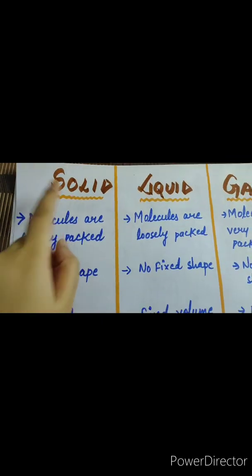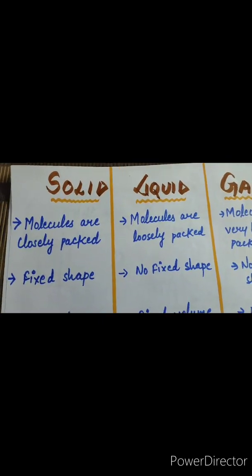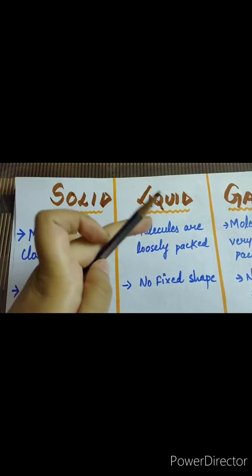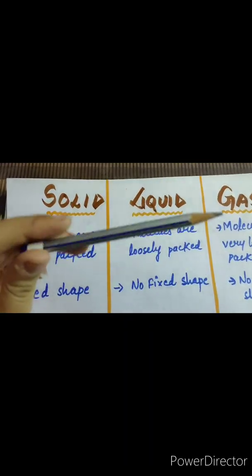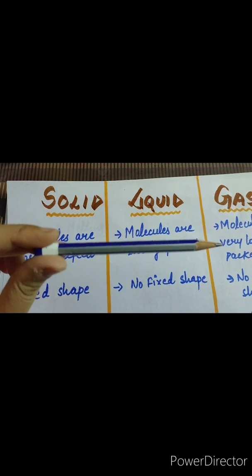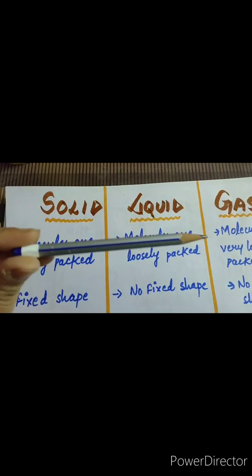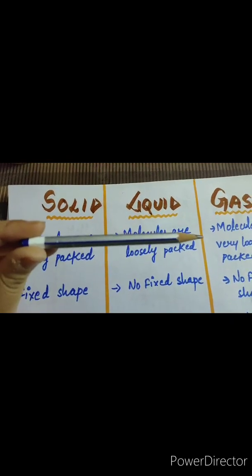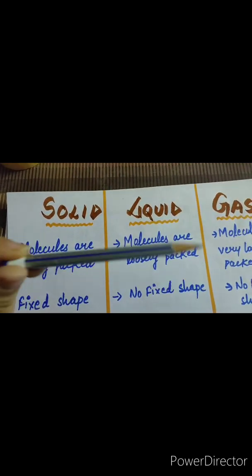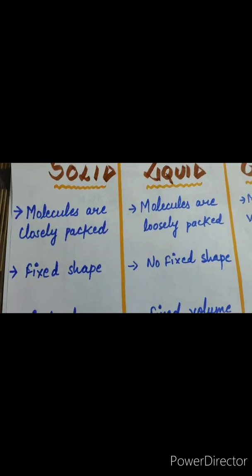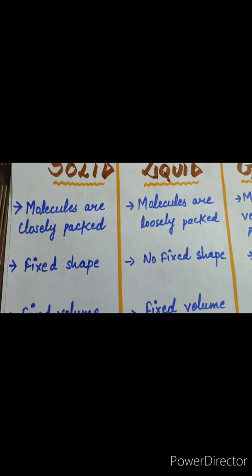The shape of solids is fixed. For example, this pencil. Students, you can sharpen this pencil and it will become smaller in size, but the shape of the pencil will not change. The size can be changed but not the shape. Hence we can say that the shape of solids is fixed.